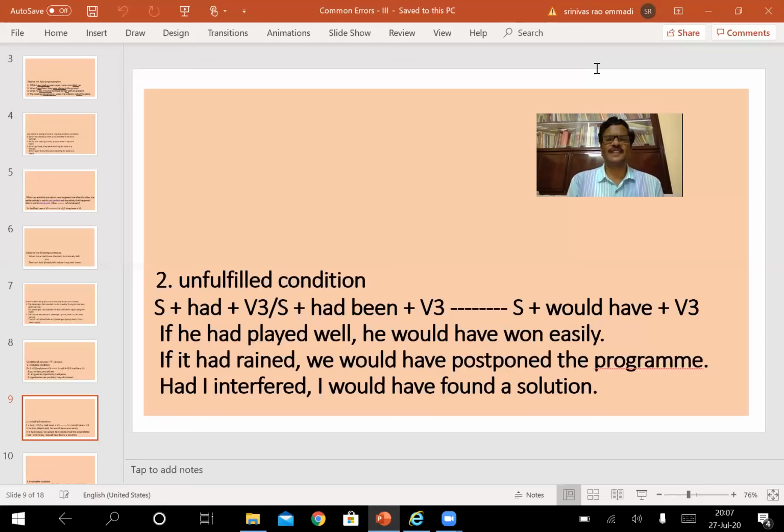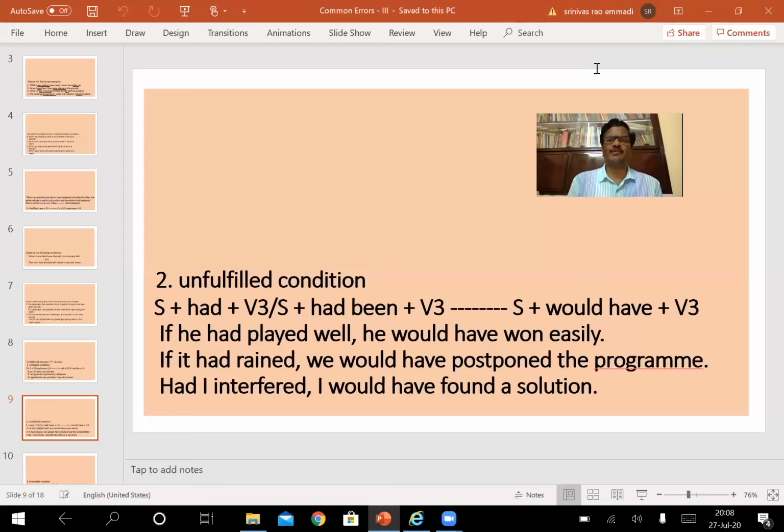When passive form is taken, had been plus V3 form. When active form is taken, had plus V3 form. When the conditional clause is in past perfect tense, whether it is active or passive form, then the main clause should be like this, as I have shown on the slide: would have plus V3 form. Here, if it is passive, would have been plus V3 form.